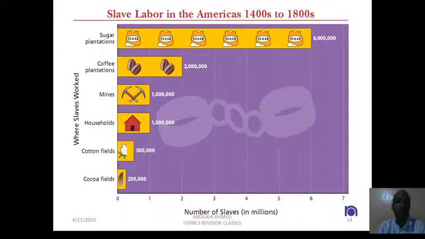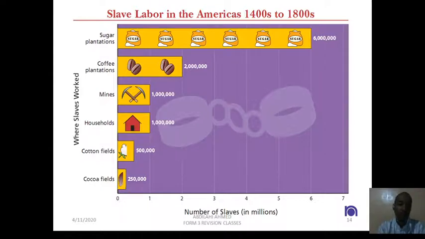And this is where most of the slaves worked. The slave labor in the Americas from 1400 to 1800. This is where they worked, most of them on plantations. So sugar plantation was number 1. Imagine, more than 6 million African slaves worked in the sugar plantations in the Americas. What about the coffee plantations? Almost 2 million African slaves worked there. What about the mining? 1 million.